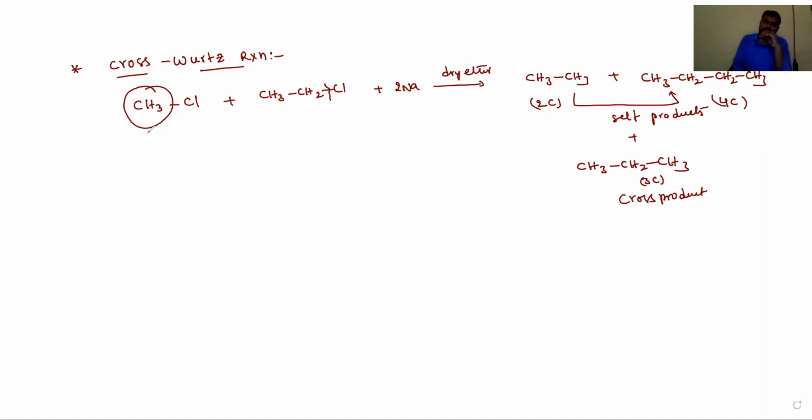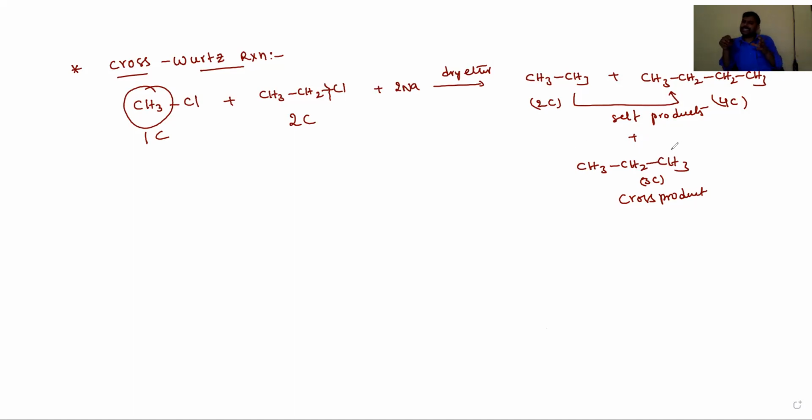Because 1 carbon and 1 carbon are involved in the Wurtz reaction, that forms a 2-carbon product. 2 and 2 give a 4-carbon product. 1 and 2 form a 3-carbon product. So how many products are forming? A mixture, 3 products are forming. And if you observe these 3 products, the variation in their molecular masses is very small. So 3, 4, 2, like that, 2, 3, 4.